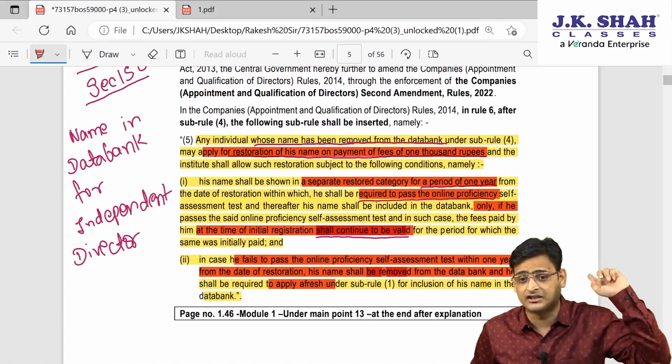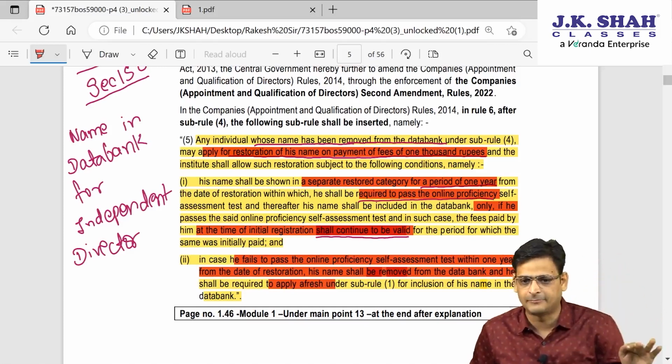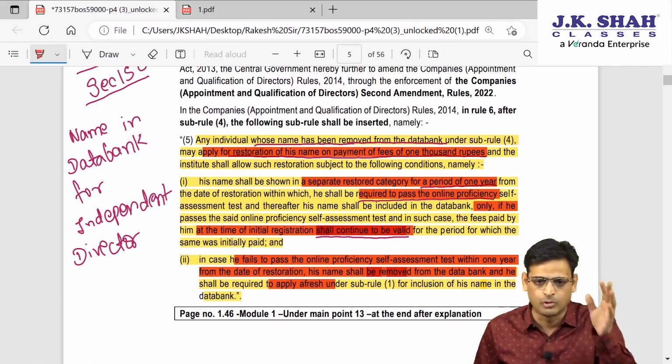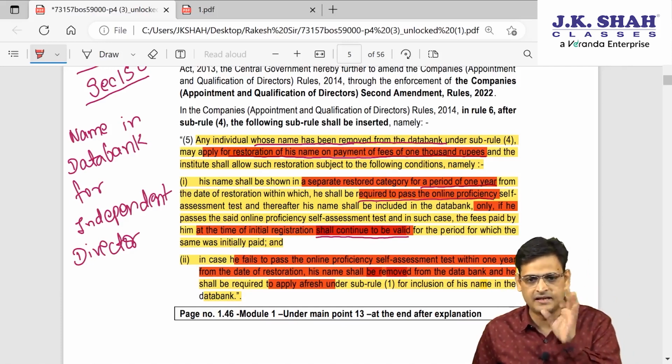So the original registration fees which he has paid will lapse, and once he makes a fresh registration, he has to give fresh fees, and again he has to undergo all the procedure for registration.